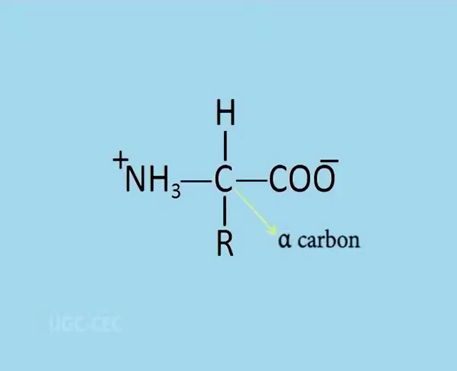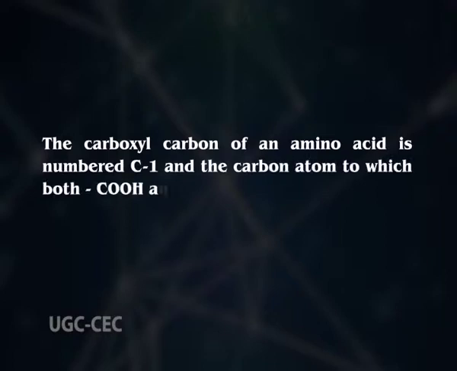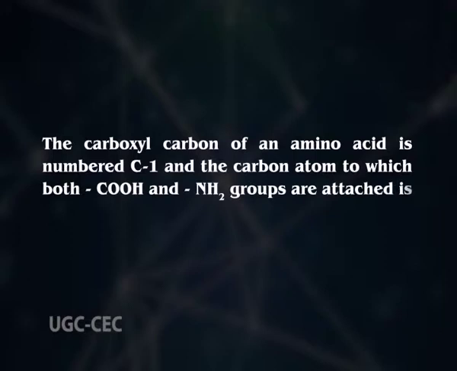All amino acids contain at least one organic acid group, a carboxylic group represented by COOH, an amino group NH2, a hydrogen atom attached to a central carbon atom, which is also bonded to a variable hydrocarbon or alkyl group of varying structure, size, electric charge, etc., represented by an R group. The carboxyl carbon of an amino acid is numbered carbon number 1, and the carbon atom to which both COOH and the NH2 groups are attached is known as the alpha carbon.